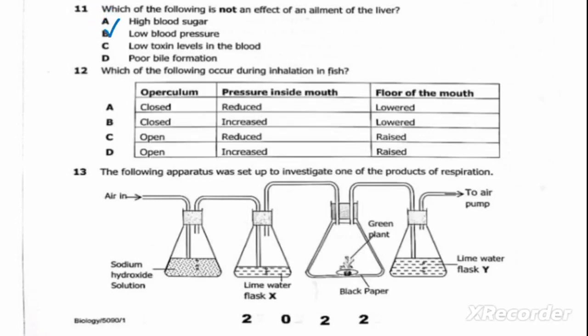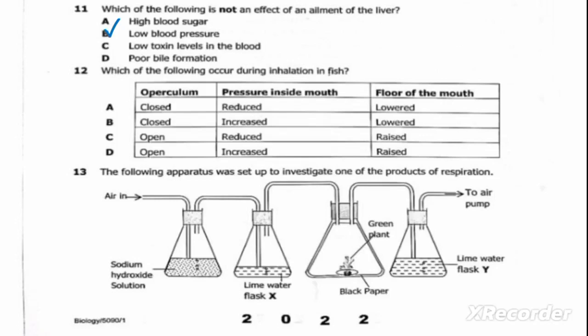We move on to the next question, which is question 12. Question 12, the question reads, which of the following occur during inhalation in fish? Okay, so the first column we have operculum, the second column we have pressure inside mouth, the third column we have floor of the mouth.